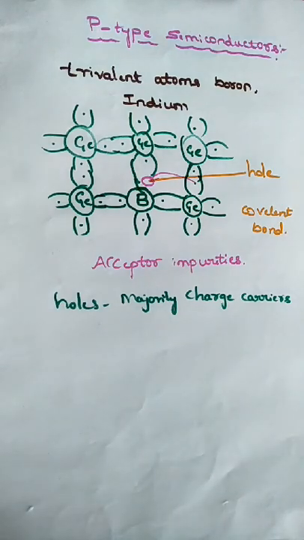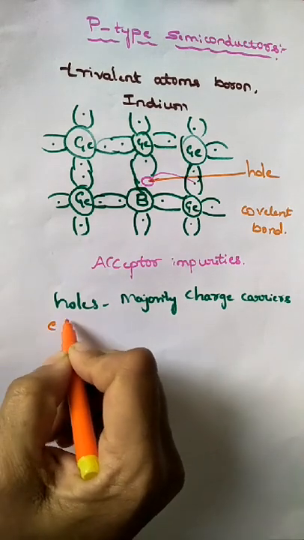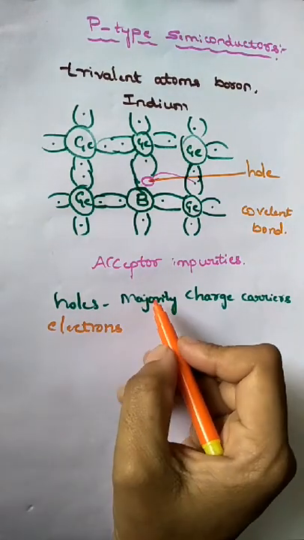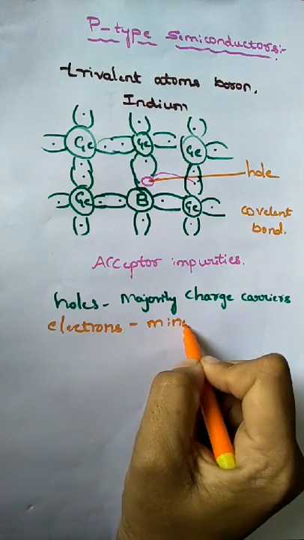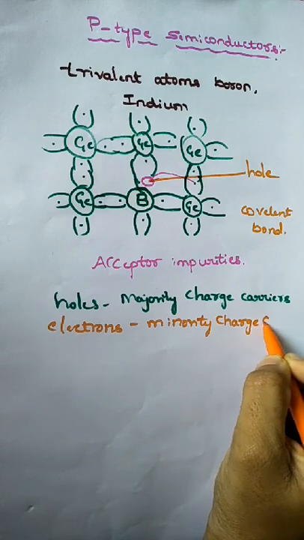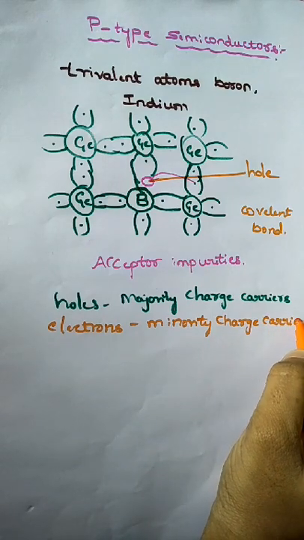Okay, holes are here majority charge carriers. So where? In p-type semiconductors. So in p-type semiconductors, holes are majority charge carriers and electrons are minority charge carriers.